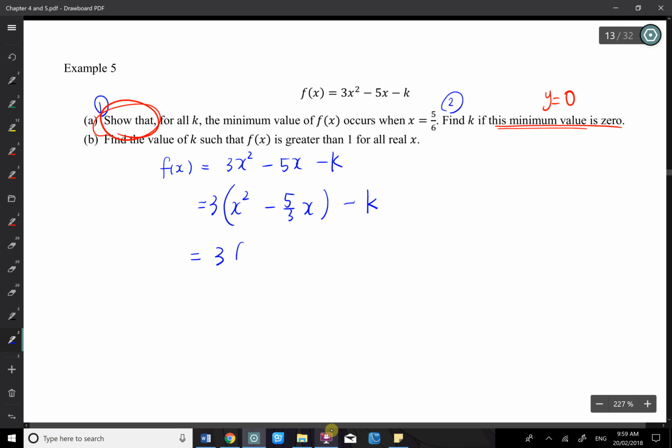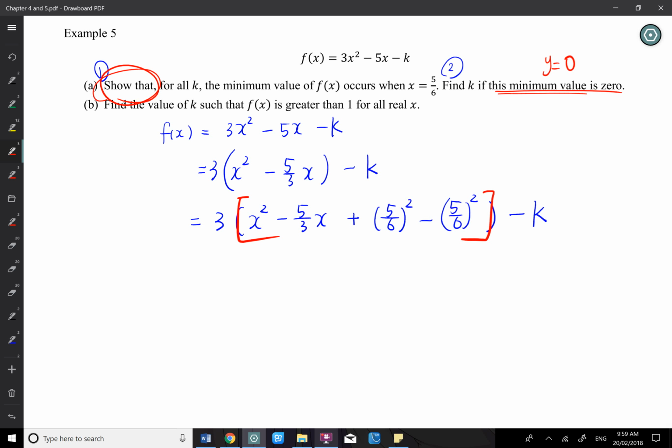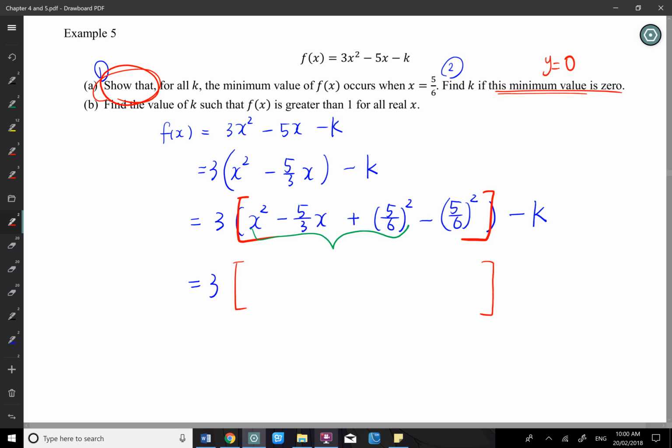And the next thing is, I will add half of the b squared and I will subtract half of the b squared within the bracket. That all happens in the bracket. Can you see there's a bracket? I'll make it into a square bracket. They are all in the bracket. There's a coefficient 3 in front. So for the first 3 terms, I can complete square. But before I do that, I will still make the square bracket stay here. The bracket just hasn't been opened yet. I'll make it stay there.